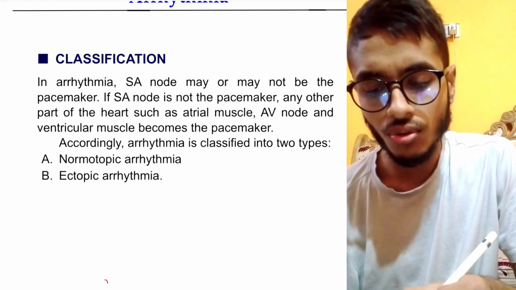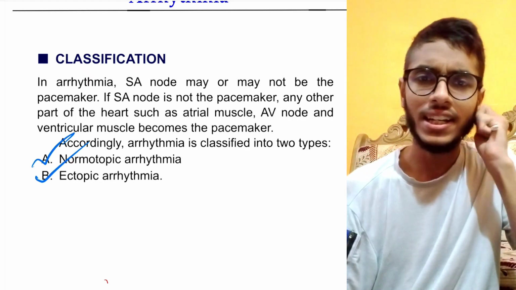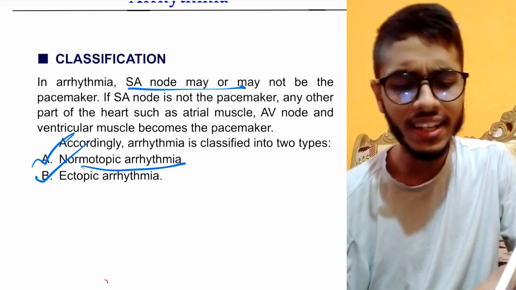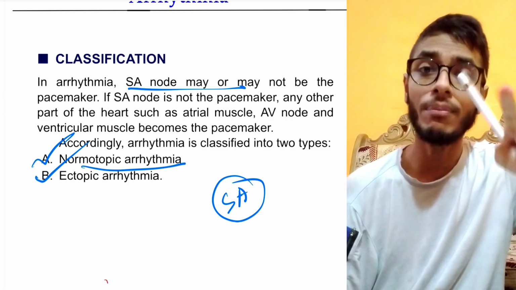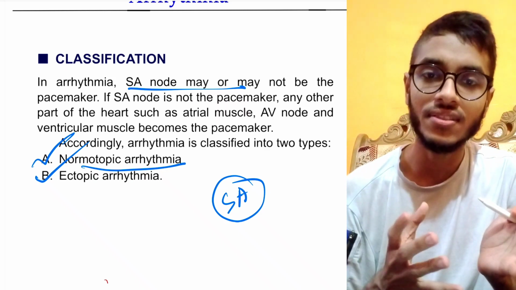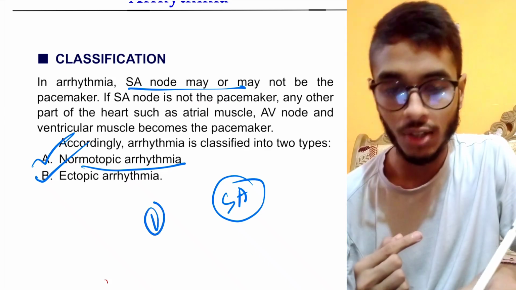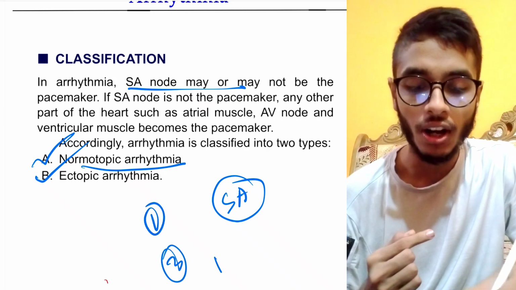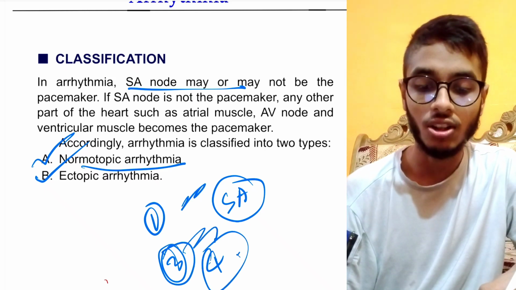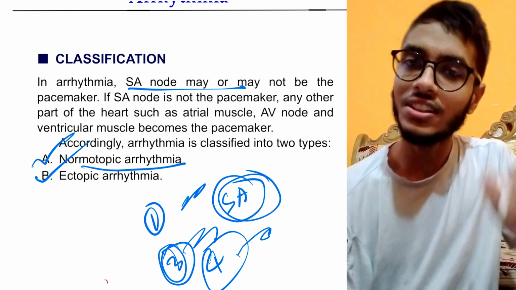We can classify it into normotropic arrhythmia and ectopic arrhythmia. Look, when SA node is the pacemaker, we call it normotropic arrhythmia. I mean, SA node is the pacemaker, okay, that's fine. Point number 2 is fulfilled, but the rest of the 3 points are still in a fix. There might be abnormalities in one of these 3 points: point 1 that we discussed earlier, point 3 or point 4. I mean, the heartbeat may not be normal, the conduction velocity may not be normal, or the conduction pathway may not be normal, but the SA node is the pacemaker.